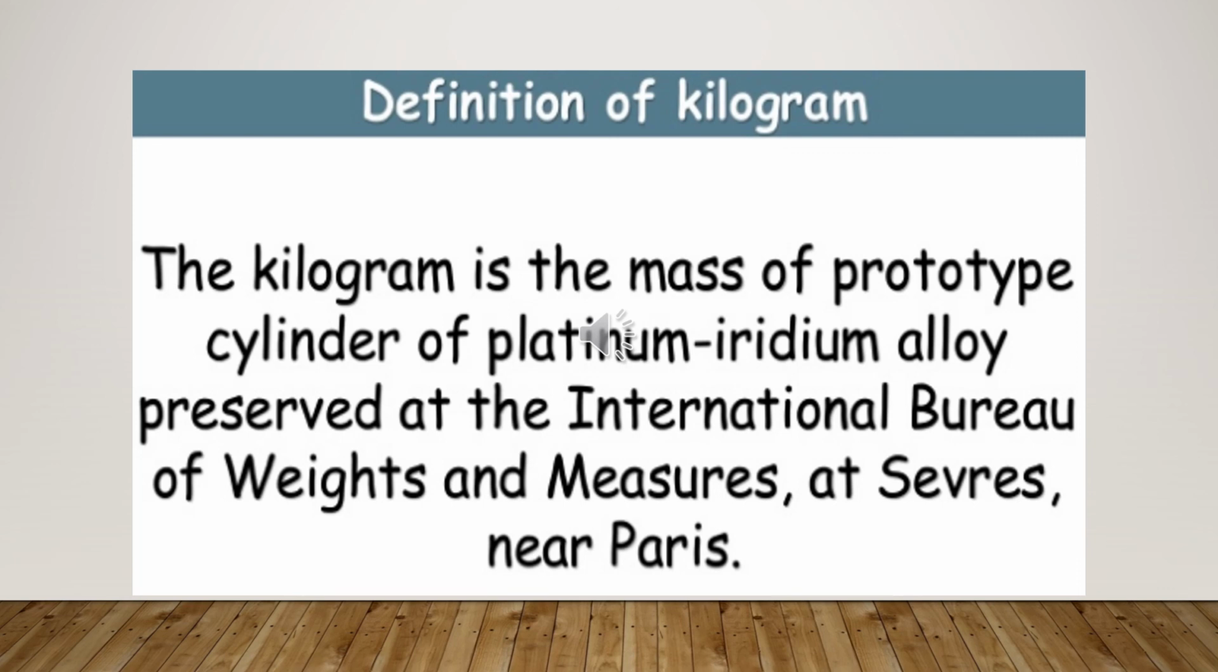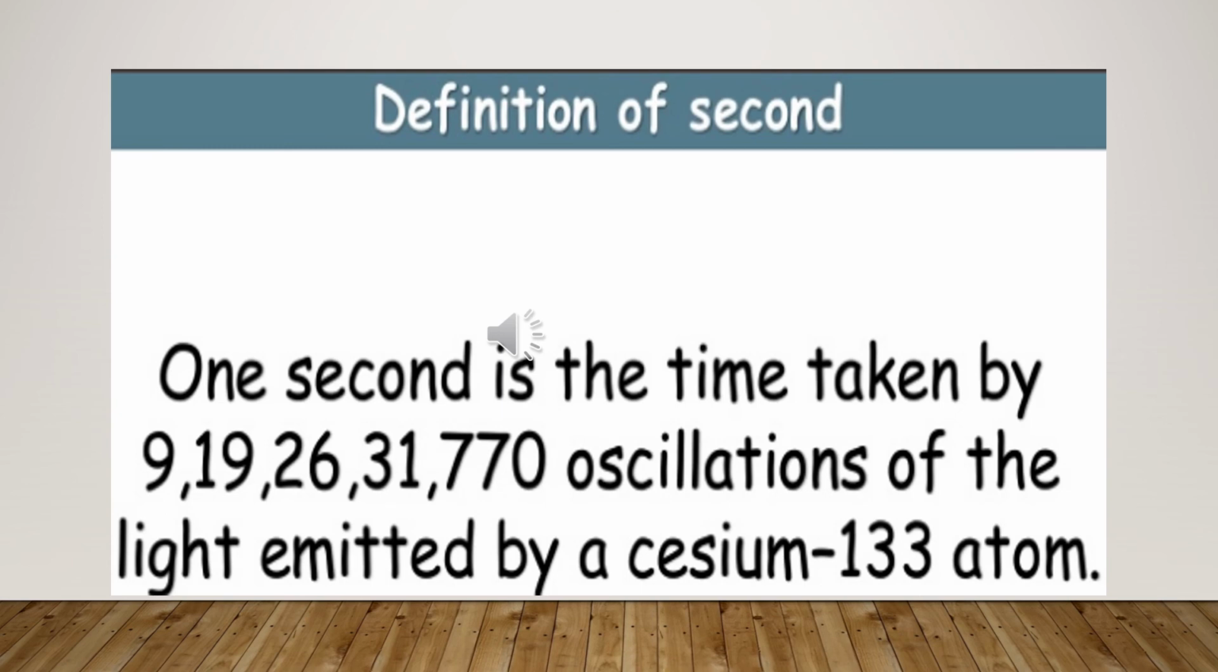So let's move further to the definition of second. 1 second is the time that elapses during the cycles of the radiation produced by the transition between two levels of the cesium-133 atom.